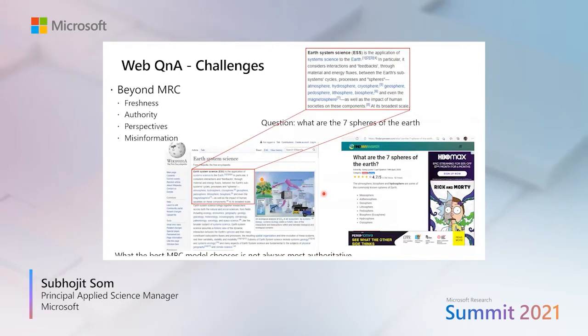For example, in this query, what are the 7 spheres of the earth? Now, this page from the domain findanyAnswer.com, I personally don't know whether this is an authoritative source or not, but I know this other document, which is Wikipedia, is more authoritative. Now, if I compare the content of both of these documents, I enlarge the content here, they have the exact same answer.